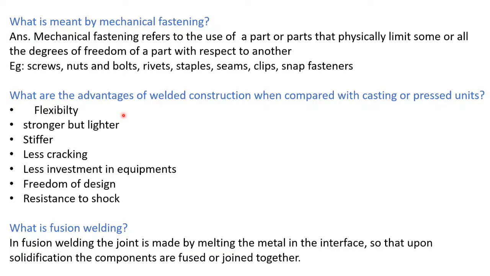Next question. What are the advantages of welded construction when compared with casting or pressed units? The welded constructions have the advantage of flexibility, stronger but lighter, stiffer, less cracking, less investment in equipment, freedom of design, resistance to shock. Then, what is fusion welding? In fusion welding, the joint is made by melting the metal at the interface so that upon solidification, the components are fused or joined together.